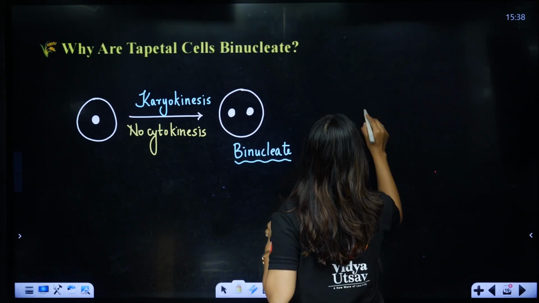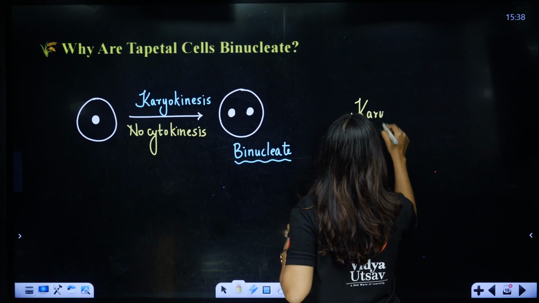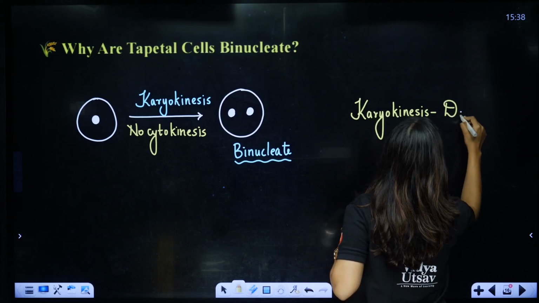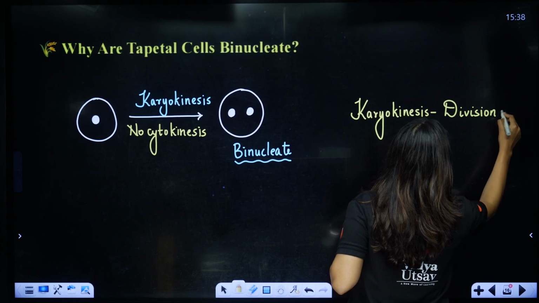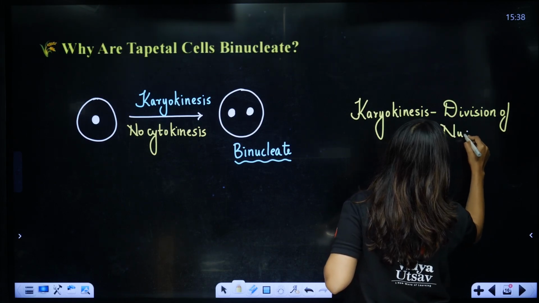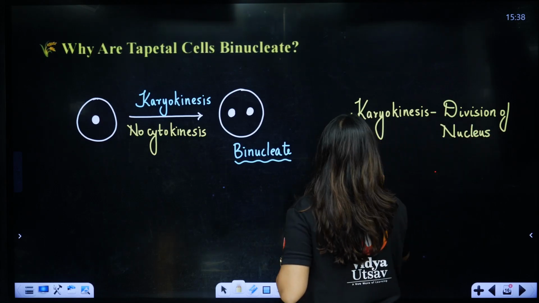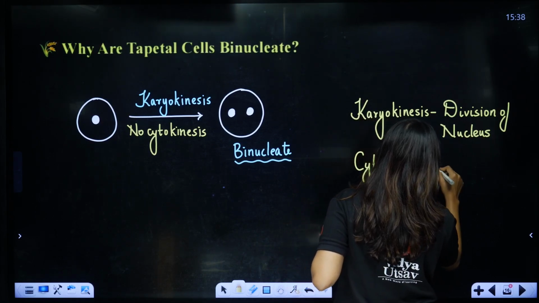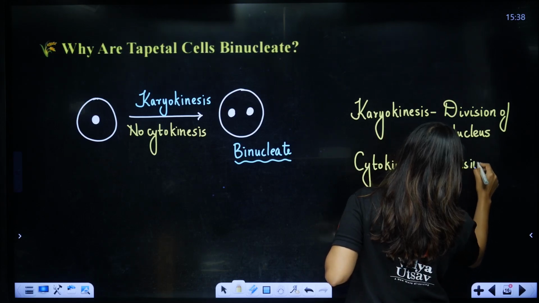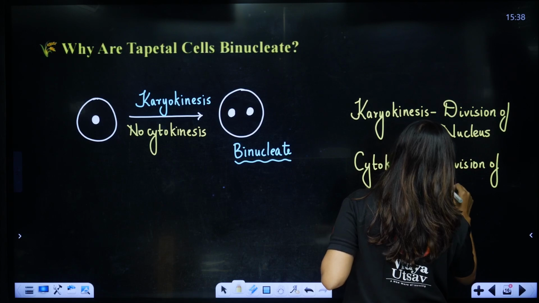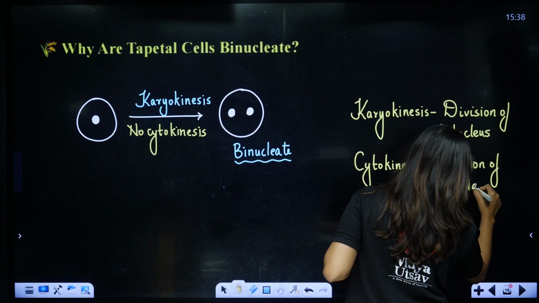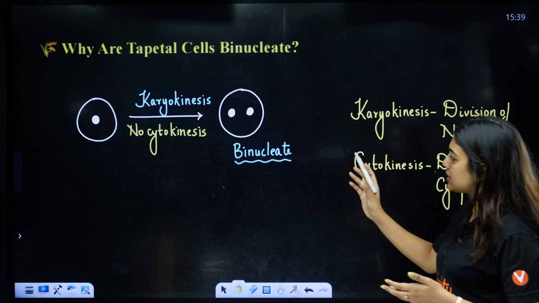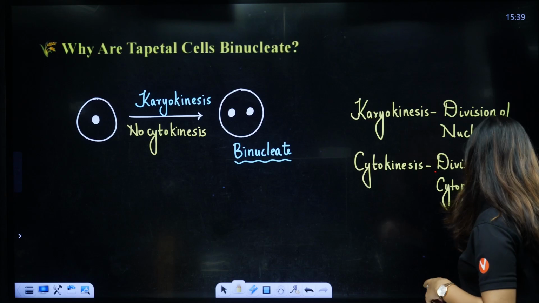So I am writing it here. Karyokinesis: division of nucleus, and cytokinesis: division of the cytoplasm. Here majorly cell wall formation happens. So karyokinesis not followed by cytokinesis led to the binucleate stage of tapetal cells. Clear to all of you?